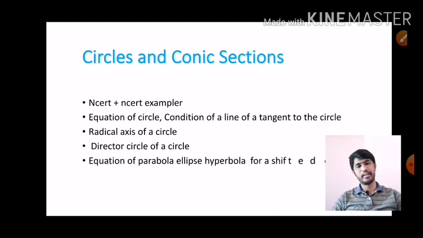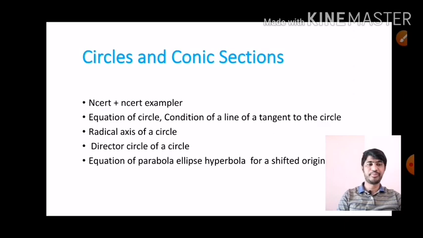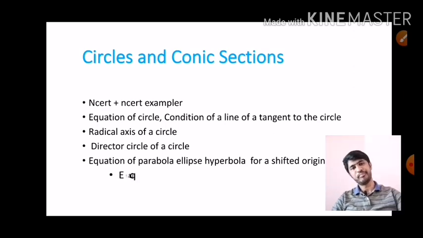Next, this one is very important: the equation of parabola, ellipse and hyperbola for a shifted region. What is this shifted region? So far we studied the center at the origin, but here the center is not the origin, it is apart from the origin, or shifted from the origin. Based on that, we have many conditions that we have to study to face JEE questions.